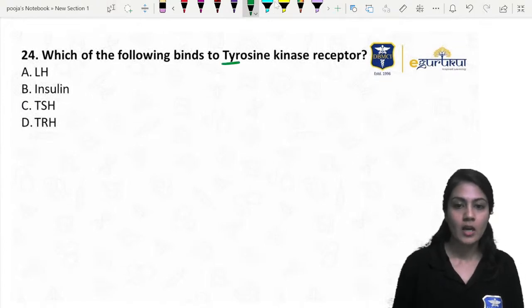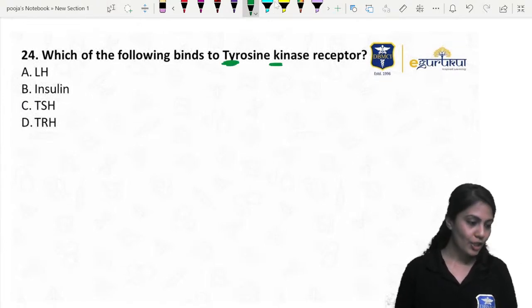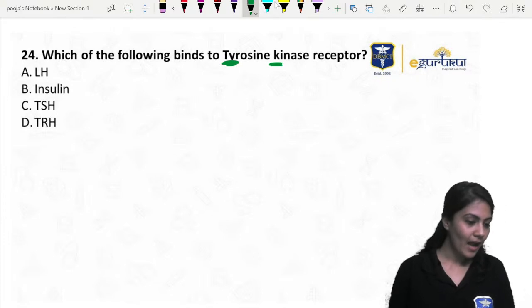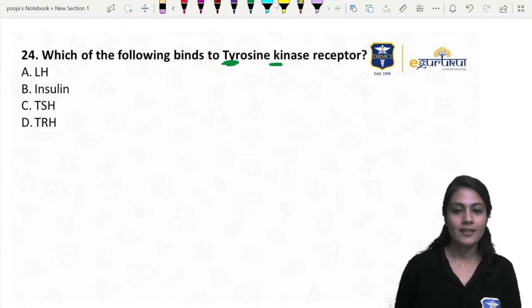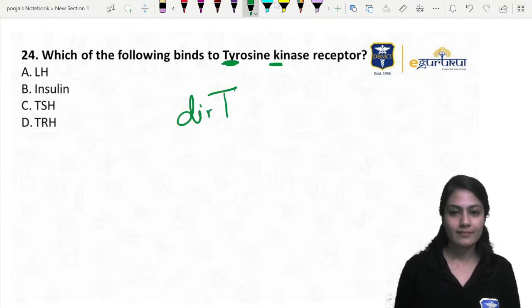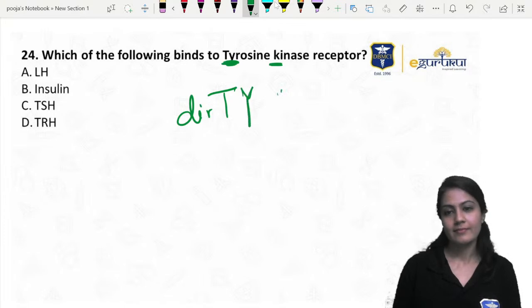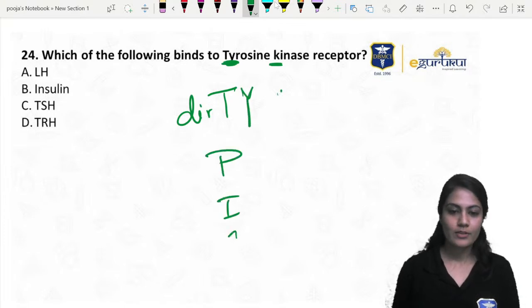Right, next, tyrosine kinase. हाँ जी, जो भी बच्चे मिस कर रहे थे आशीष सर को, right, he used to give a very nice mnemonic, that is the dirty pig. हाँ जी, tyrosine kinase.